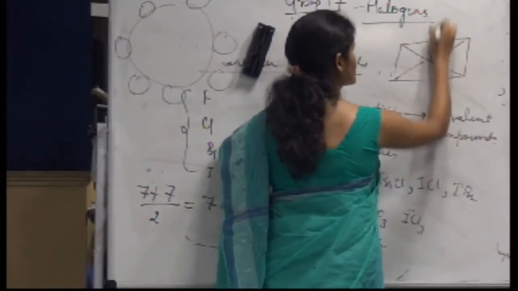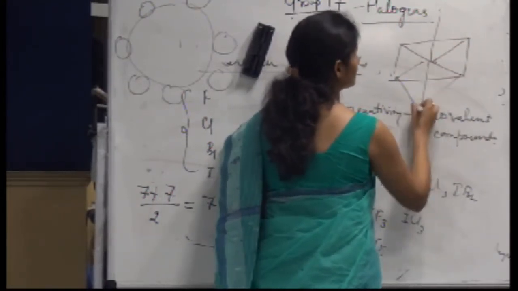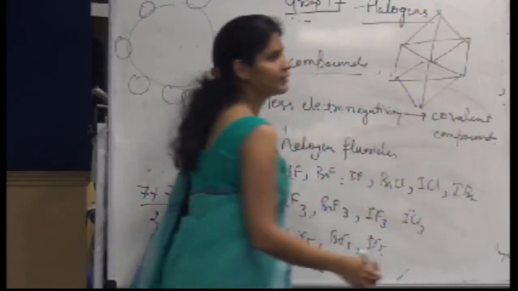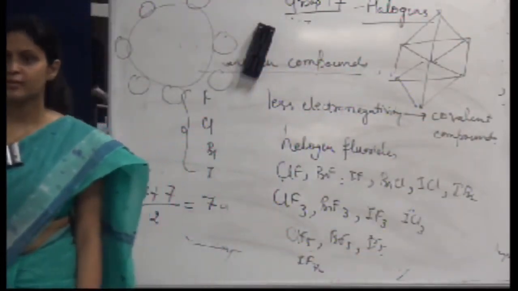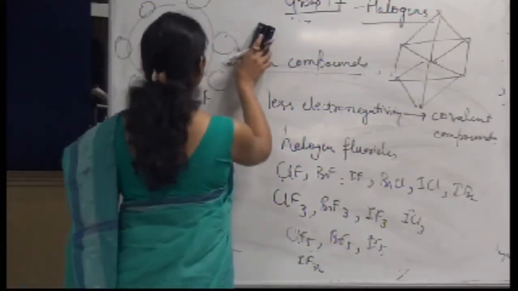Okay, this is the case when we have 6 electron pairs. What about the 7th electron pair? Pentagonal bipyramidal.